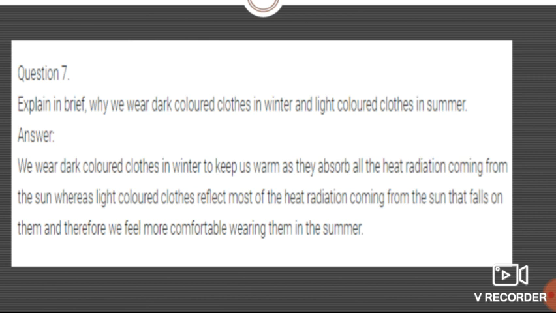So students, the answer to this question is: we wear dark colored clothes in the winter to keep us warm, as they absorb the heat radiation coming from the sun, whereas light colored clothes reflect most of the heat radiation coming from the sun. The light colored clothes reflect most of the heat radiation that falls on them, and therefore we feel more comfortable wearing them in the summer.